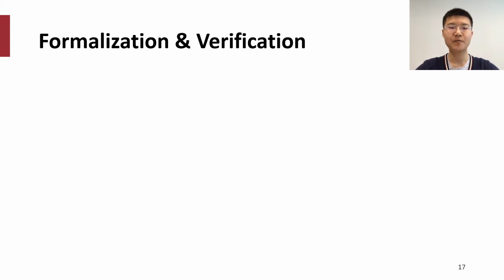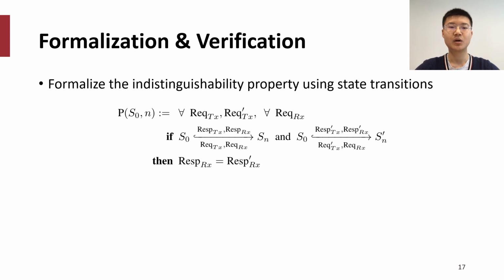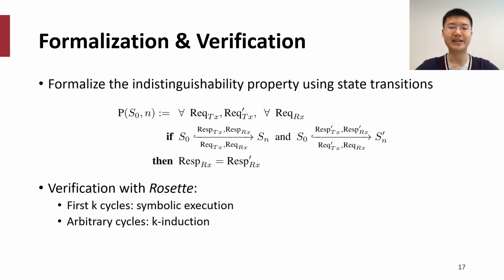Here's an overview of how we formalize the property and verify it. We formalize the indistinguishability property using state transitions. We verify this property with Rosette. There are two steps in our verification. We first verify the property holds for the first k cycles of simulation with symbolic execution. Then we verify it holds for an arbitrary cycle with k-induction. You can find more details in our paper.